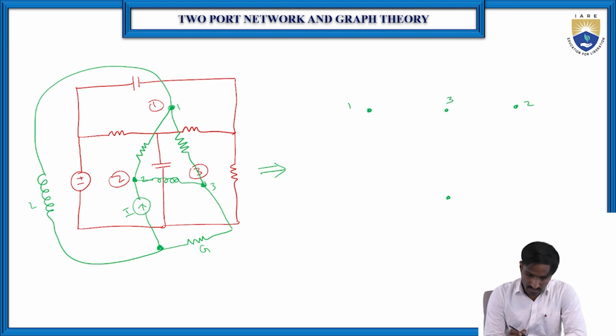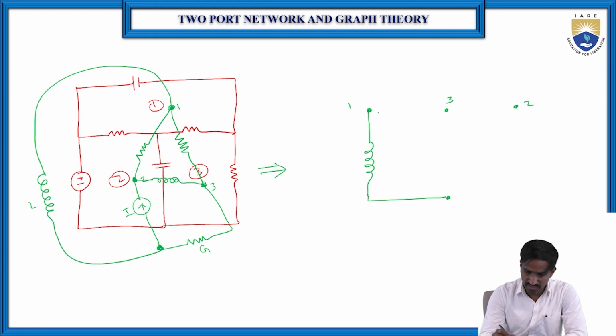So in between 1 and so what are the elements? One is connected to the capacitor. Okay, so one is connected to the capacitor, 1 2 3. So one is connected to the inductor. So one is connected to the inductor,